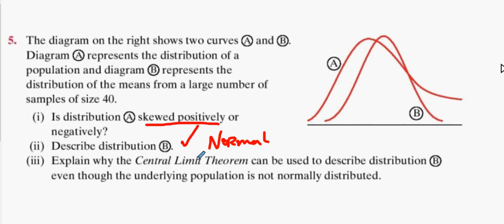Explain why the central limit theorem can be used to describe distribution B, even though the underlying population is not normally distributed. We said this already. A is positively skewed, but if we take it in samples above 30, when we calculate means of thousands of samples, the sampling distribution of the means will be normally distributed because it's above 30, using the central limit theorem. Okay. Let's keep going.